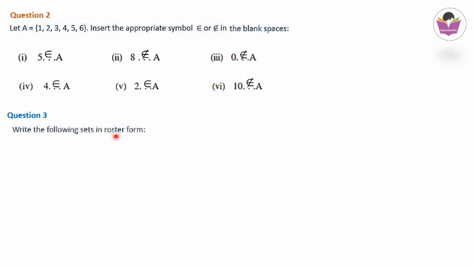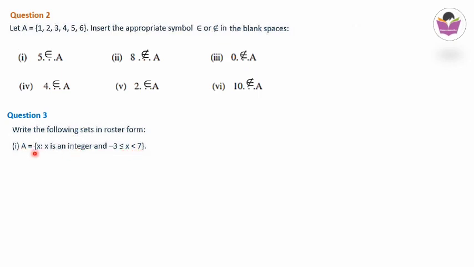Next, question number 3. Write the following sets in roster form. So here in roster form we are asked to write, means we have to use the brackets and write the elements separated by commas. A is equal to the set of x such that x is an integer and minus 3 less than or equal to x less than 7.